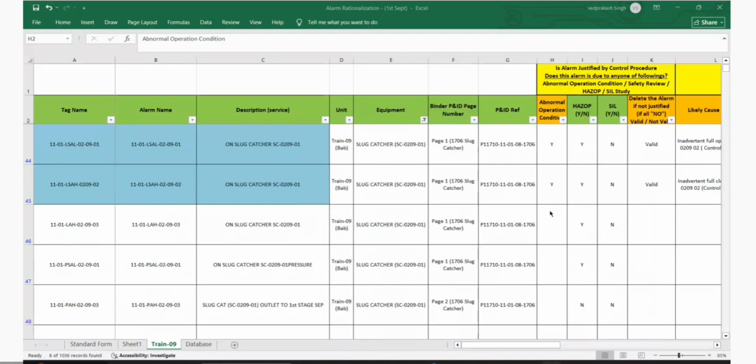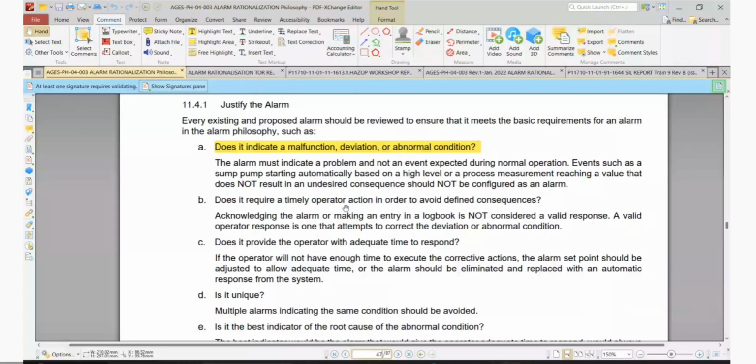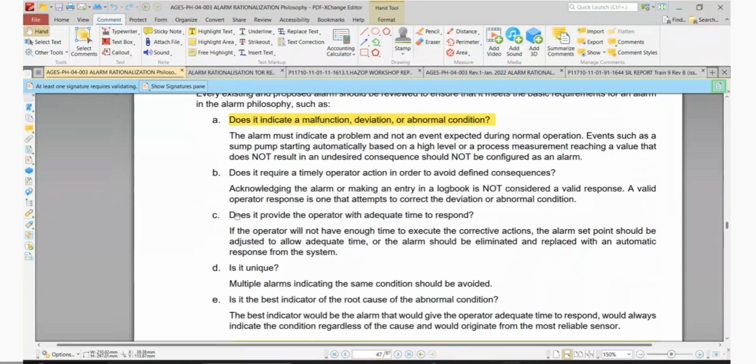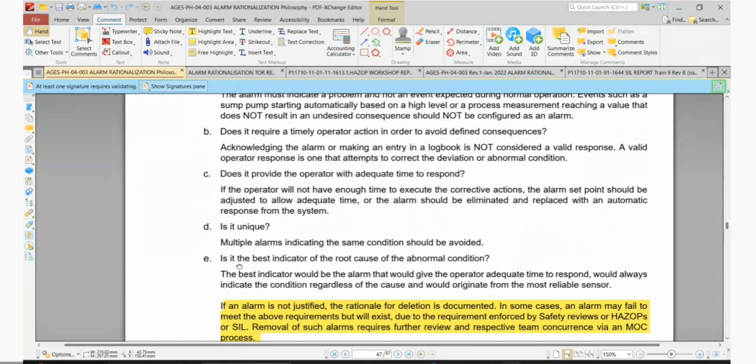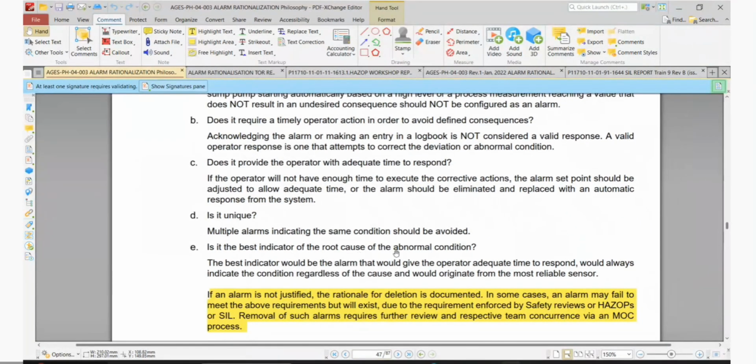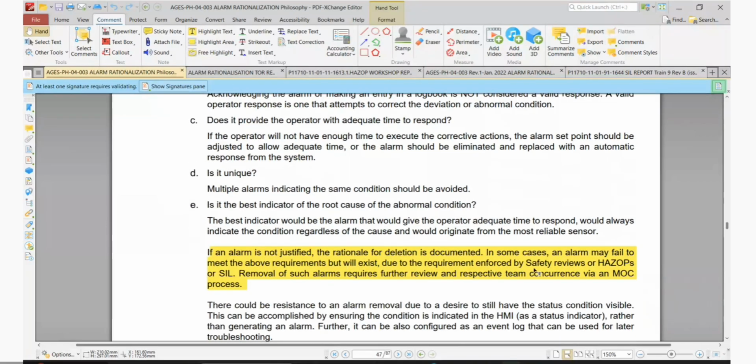Okay. What is the next point? We are saying, does it require timely operator action? So yes, now it is a trip. And then, does it provide the operator with adequate time to respond? Is it unique, and is it the best indicator of the root cause of the abnormal condition? Correct. It is the root cause. It is indicating. Correct. So we have qualified this as a yes, and in HAZOP we have also considered it as an alarm.